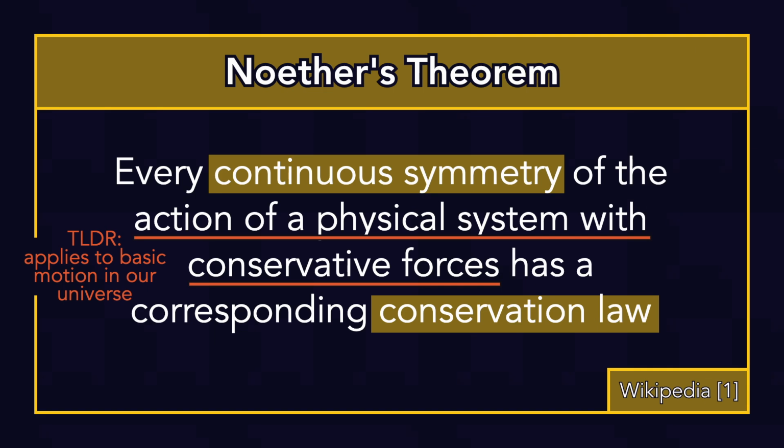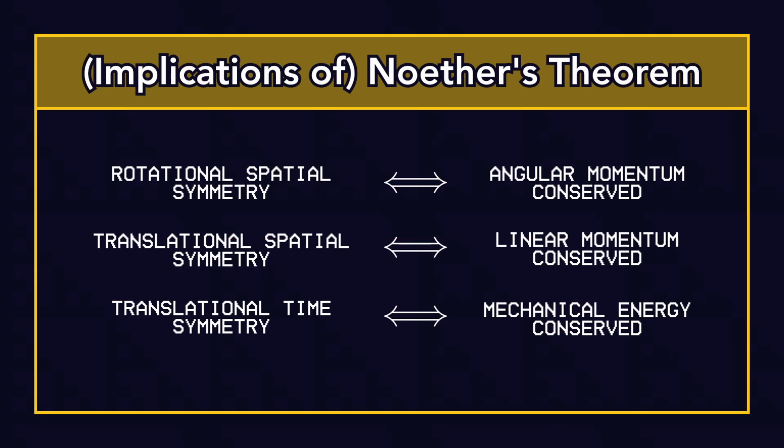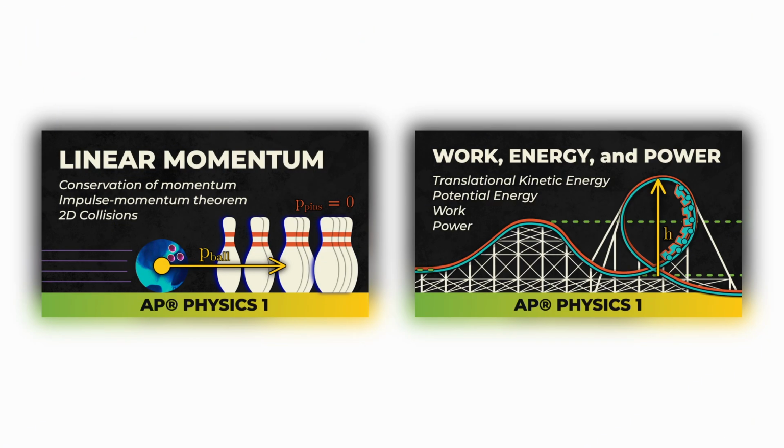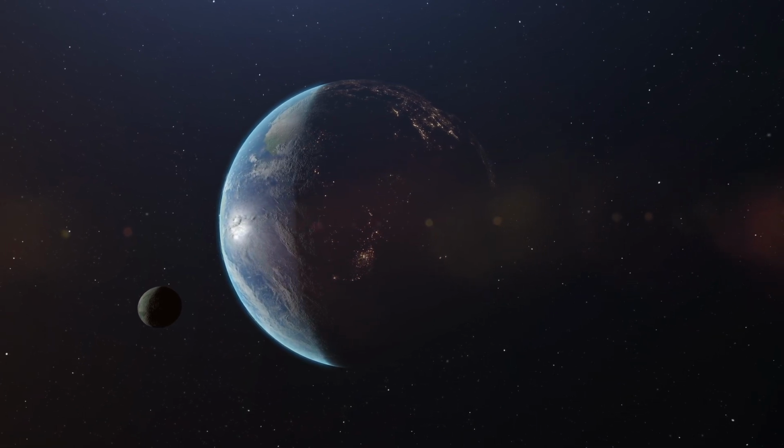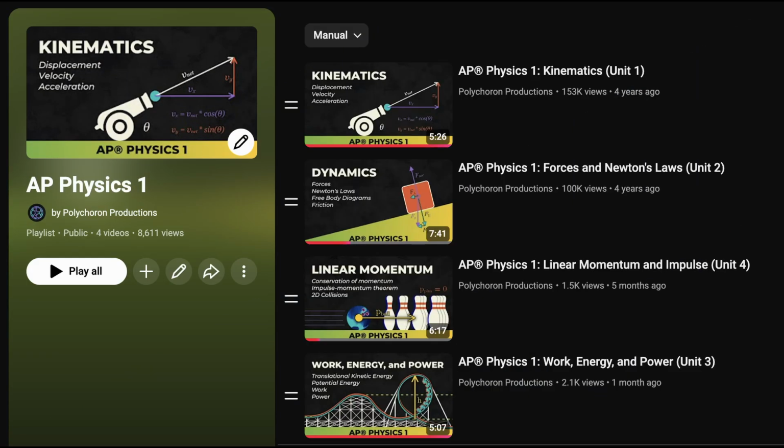AP Physics doesn't cover Noether's theorem, but it does cover the 3 conservation laws that Noether's theorem implies. We've already seen conservation of translational momentum and energy. In Unit 6, we'll see conservation of angular momentum and how it constrains the paths of orbiting satellites. Stay tuned for that video at, well, sometime.